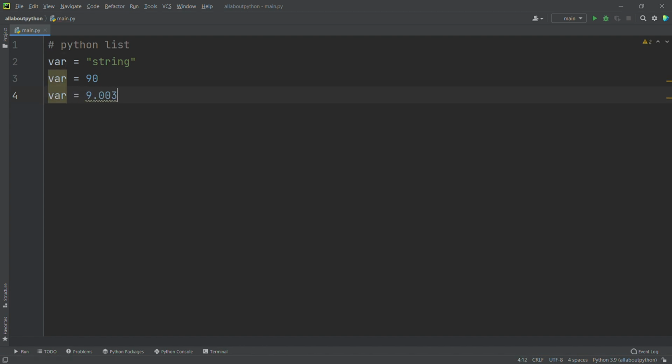But I cannot store all different data types in a single variable. Even the same type of data types I cannot store in a single variable, right? It's going to throw you an error. We can store only one type of data and also only one data inside a variable.